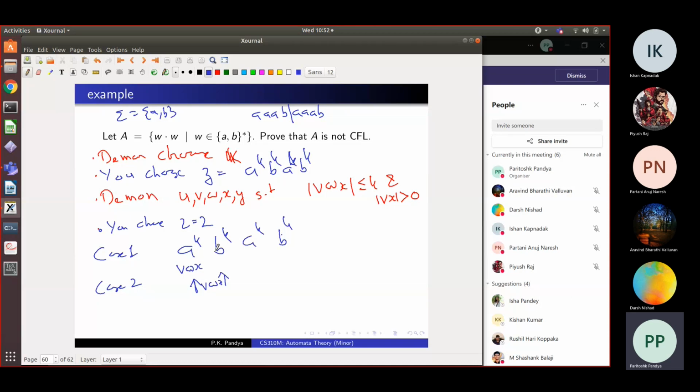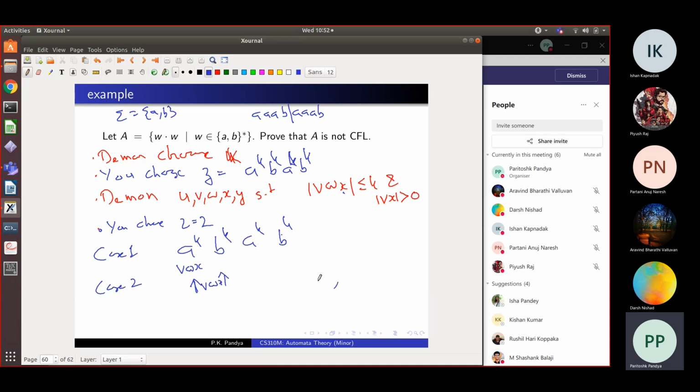So it's not very difficult, and you can show that this is not context free. But remember, we chose this convenient string in the language. So always the choice of Z is with you, and so you should choose Z carefully, okay? Agreed?